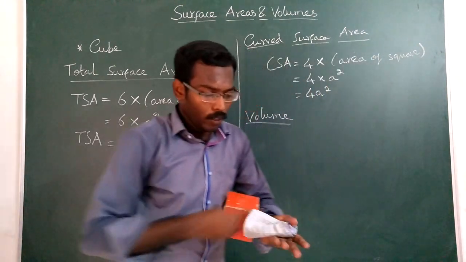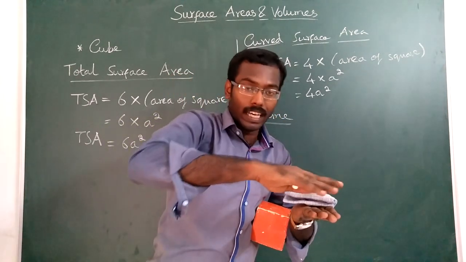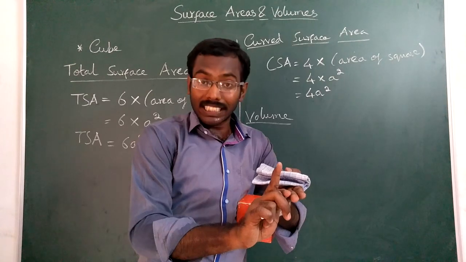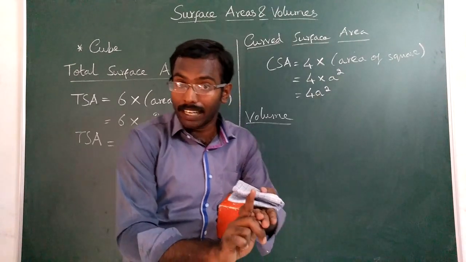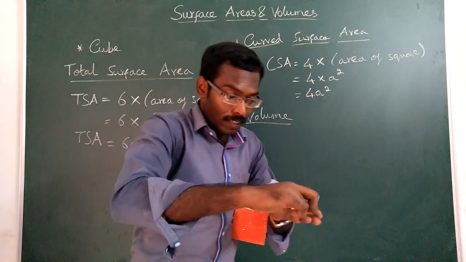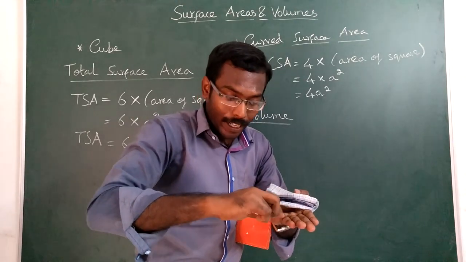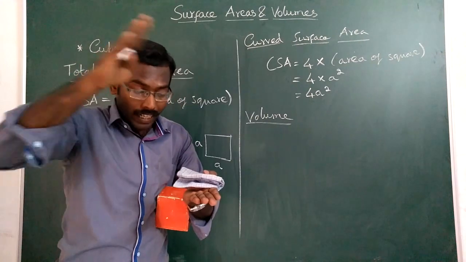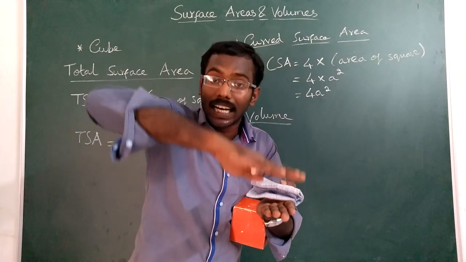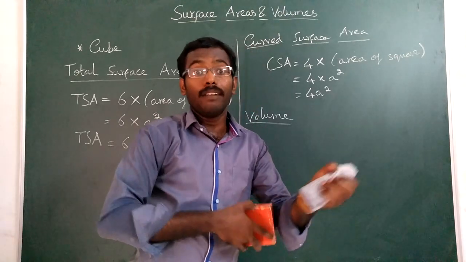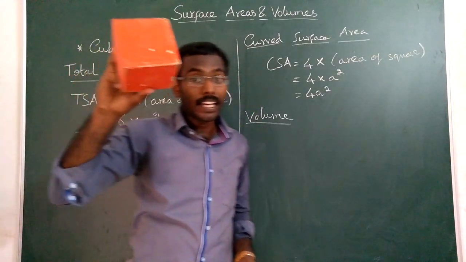So now you are keeping the paper one above the other, and when the height of those papers reaches 4 centimeter, already the paper is a square of size 4 centimeter. Already it has A into A. Now you are keeping one paper above the other. When the paper reaches 4 centimeter, now it became a cube.